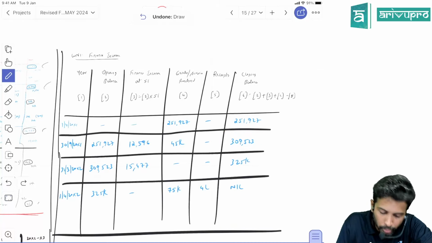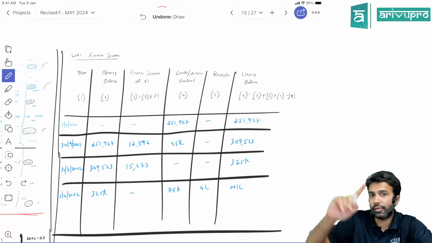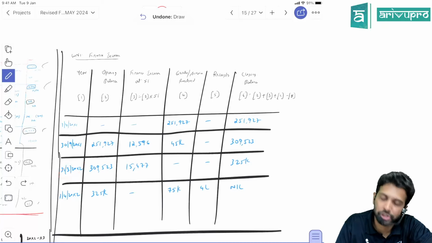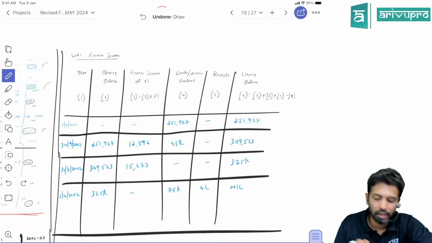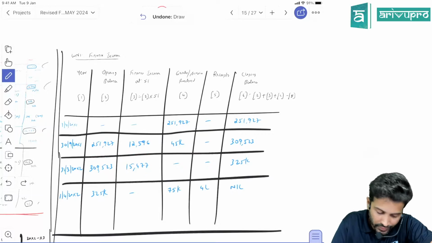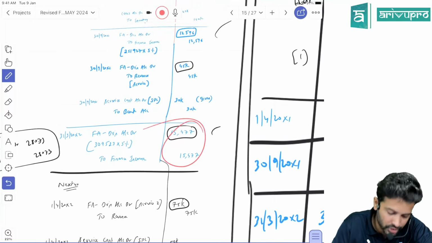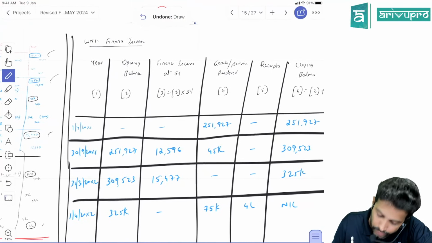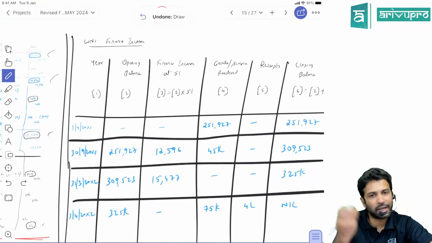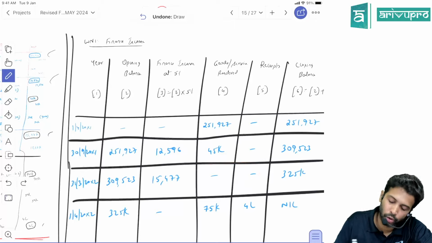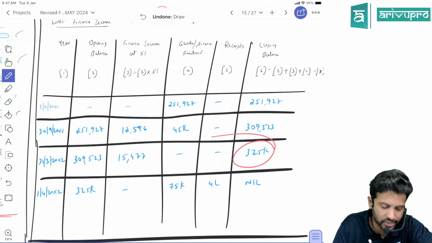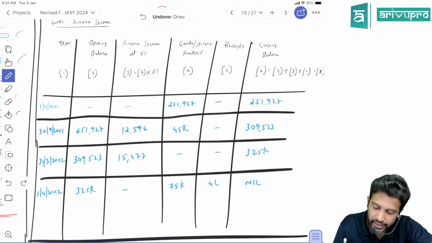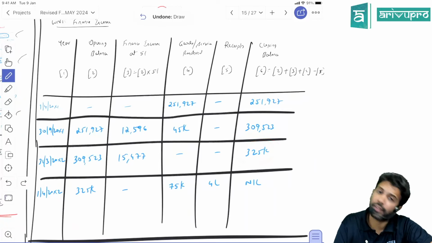Now again, you book the interest on 30th September. The next interest you have to book 6 months later, that is on 31st March. So debtor balance is 309. On this multiply 5%, you will get interest income of 15,477. That's what we got here also, 15,477. Did you give any service on 31st March? No. Did you receive any money? No. So adding these three minus this will give you the debtor's closing balance of 325. So first year has ended and the debtor's closing balance is 325.